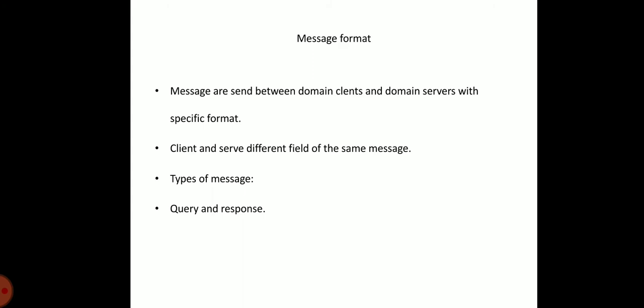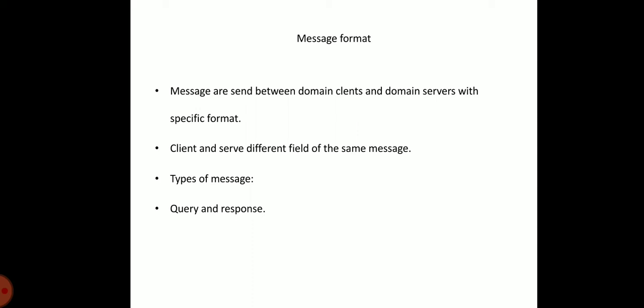Now, the message format. In this message format, the messages are sent between the domain client and domain server with a specific format. What is the specific format? That is used for name resolution and name queries. The questions sent by the client and the answers provided by the server are included within different fields of the same message. So the DNS has two types of messages, query and response. Both types have the same format.